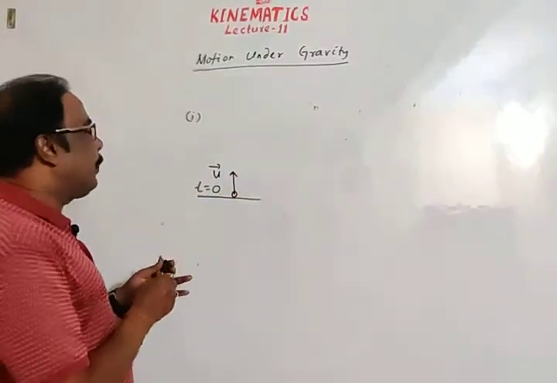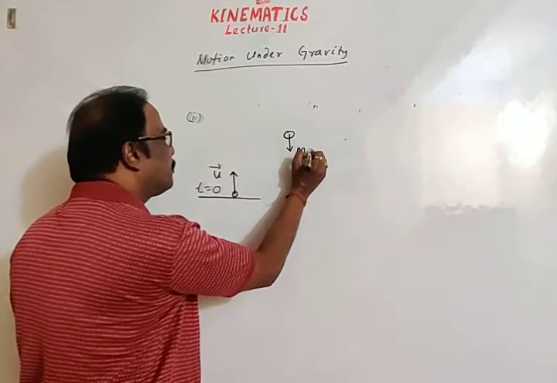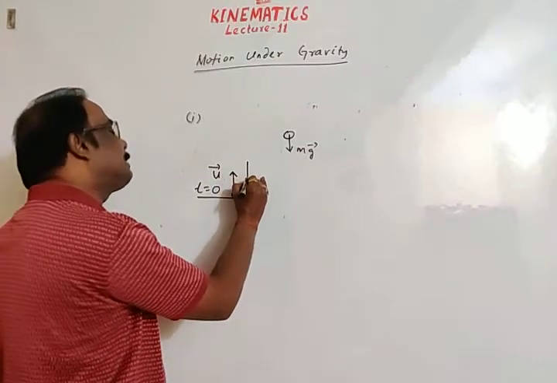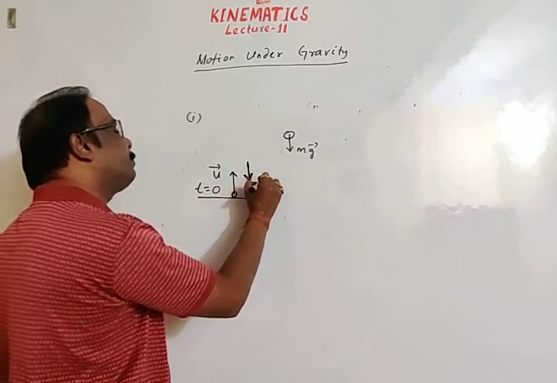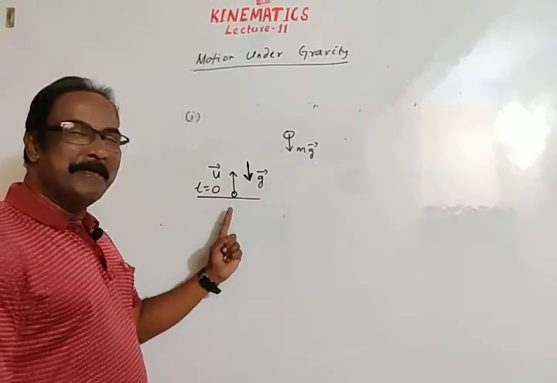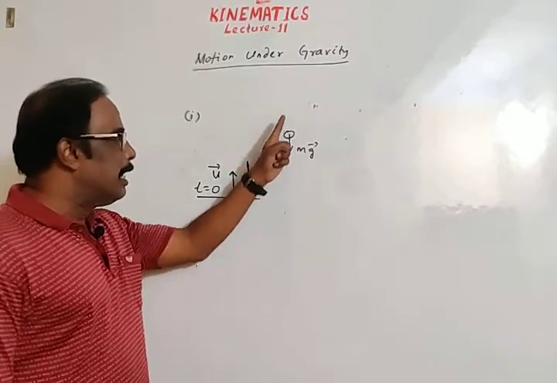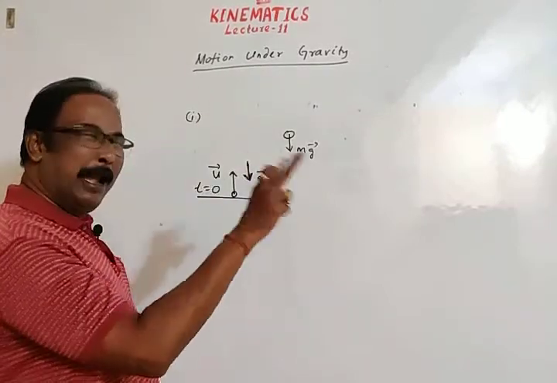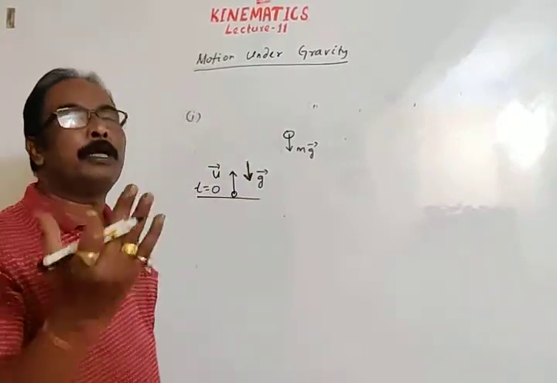When the body is thrown in the upward direction, the weight of the body acts vertically downward. Due to the weight, the body experiences acceleration in the downward direction, which is g, the acceleration due to gravity. See students, velocity is given vertically upward and the acceleration experienced by the body is vertically downward. So the initial direction is upward and g is opposite to the initial direction.